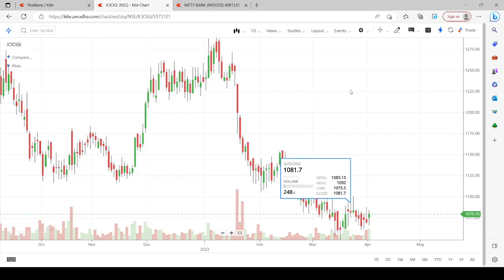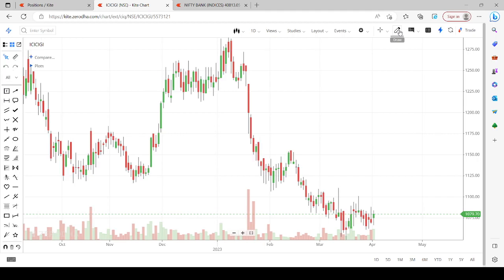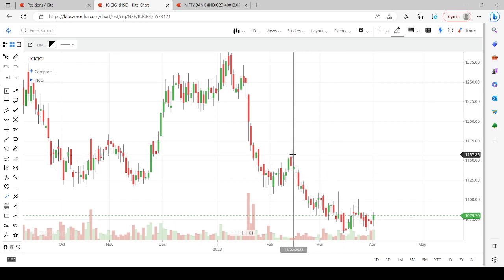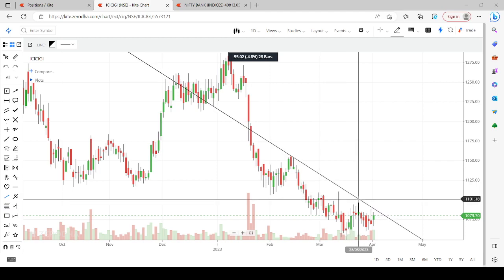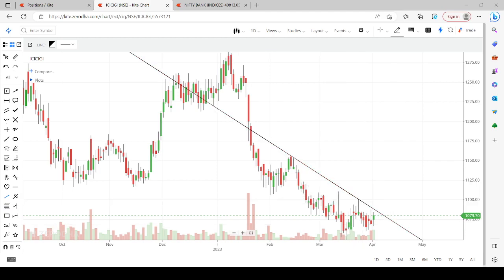And if you see the chart like this, then you will be very much comfortable. I will give you one simple trend line which may be very helpful for you. Just connect this high and the next high, right? This could be very easy for you. Anybody can draw this chart. The moment he crosses this line, he will gain momentum.